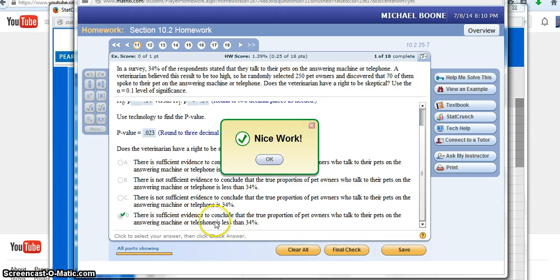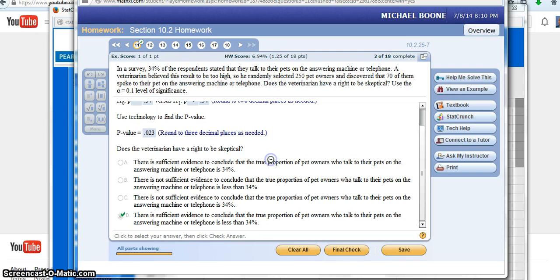That's what I need to put. So there is sufficient evidence that the true proportion of pet owners who talk to their pets on the answering machine is less than 34%. Since we rejected the null, we have sufficient evidence to say that it is less than 34%.